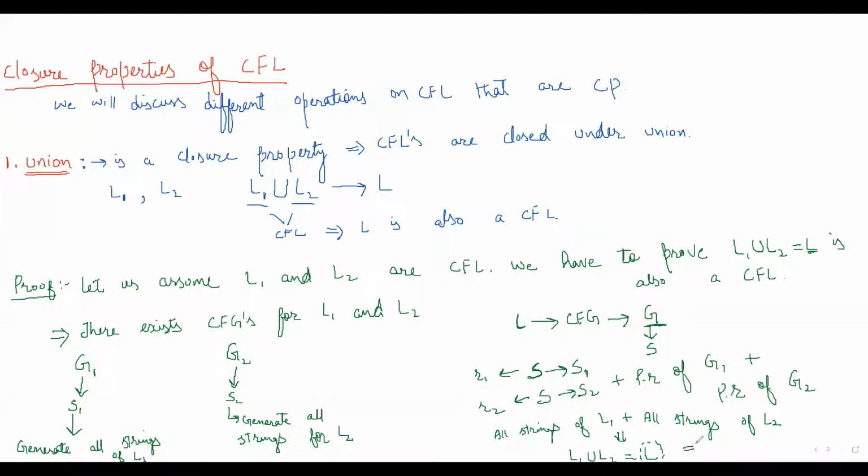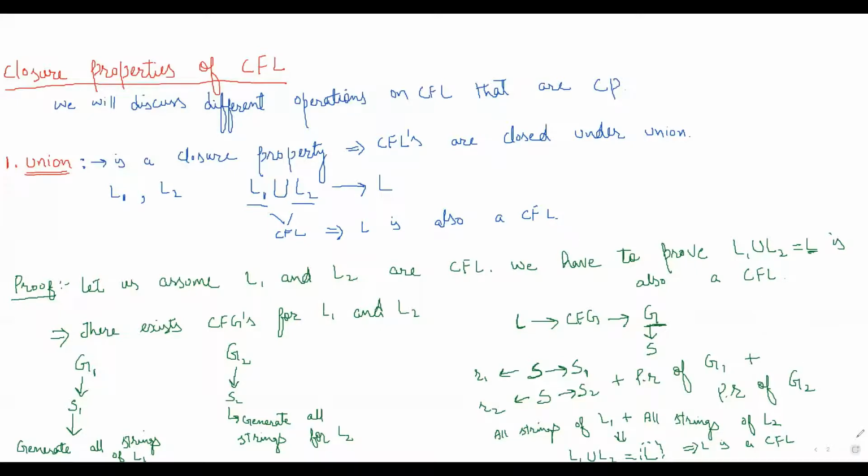So it implies L is a context-free language. Why is it a context-free language? Because we have shown that there is a grammar for this particular language. So we have proven that the union of two context-free languages is also a context-free language. Okay, so that means union is a closure property, or we can say context-free languages are closed under union.